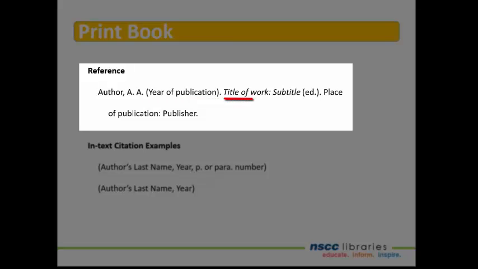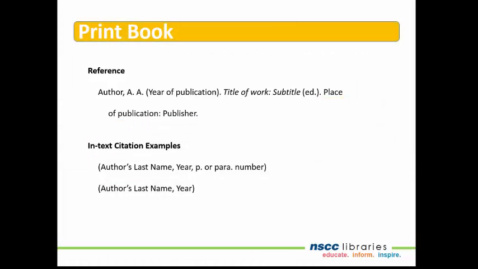The title and subtitle of the book are italicized. Capitalize only the first word of the title and subtitle, as well as any proper nouns. If there is an edition, enclose it in parentheses and follow with a period. Separate the place of publication and the publisher's name with a colon, followed by a period.